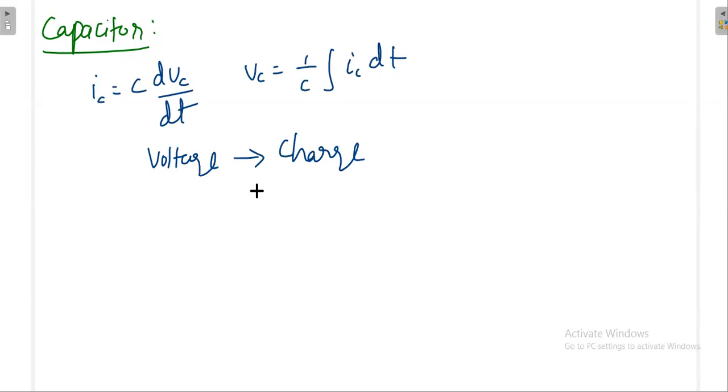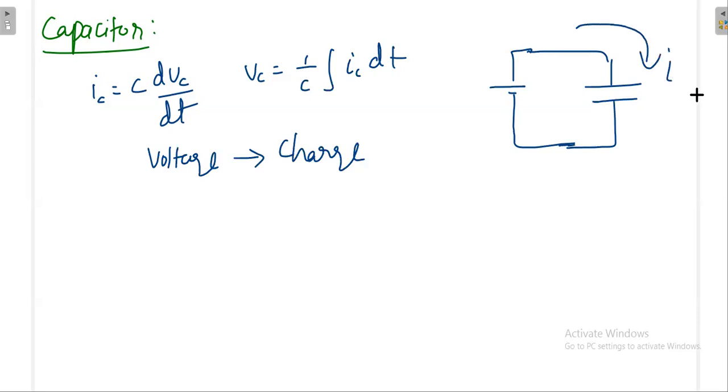developed inside the capacitor. If you are having capacitor plates like this, the moment you connect with the power supply, don't think that entire voltage will suddenly appear here. That's not possible. First the current will go, later only the voltage will come. So in case of capacitor, the current goes first, then voltage comes. How much voltage is there finally depends on how much charge is there, how much current has gone to the capacitor, and how long it has gone.